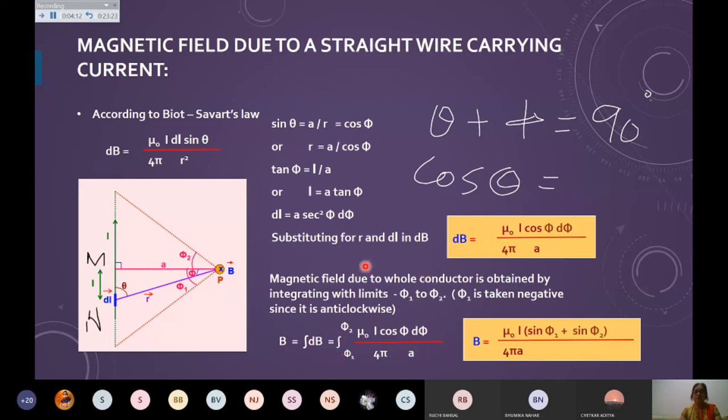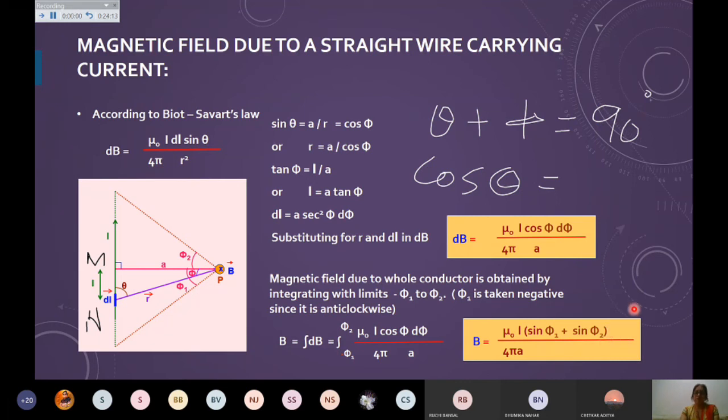And when I'm taking this infinite conductor, then the limits are changing from minus phi 1 to plus phi 2. So if you are integrating to find the total magnetic field due to this wire, then the limits are from minus phi 1 to phi 2. You get mu naught I upon 4 pi a, integration of cos phi is sin phi, and upper limit minus lower limit, you are getting mu naught I upon 4 pi a into sin phi 1 plus sin phi 2. So this is the final formula with you for a straight wire conductor.